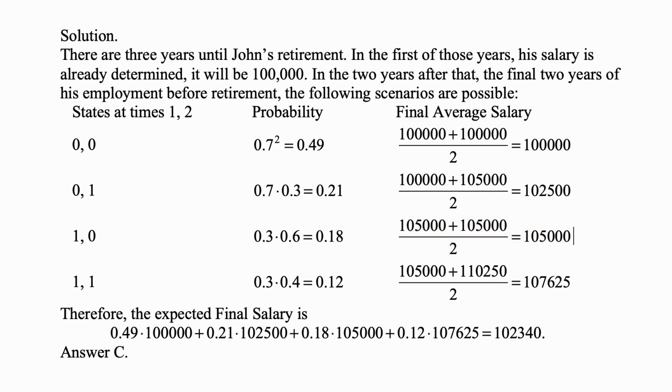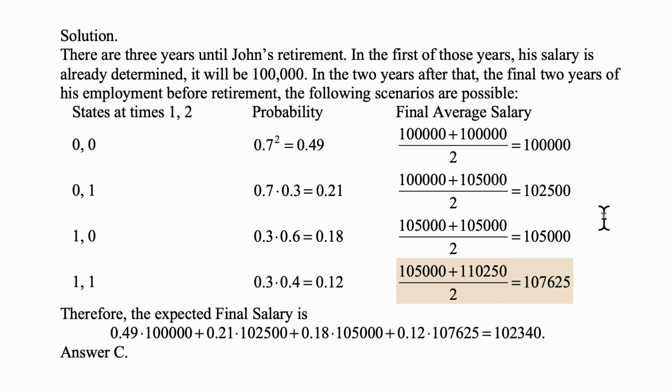And then the fourth possible state is 1-1, which means 5% raise followed by 5% raise. The probability of that is 0.3 times 0.4, 0.12. And his final average salary will be 105,000 from the first year, and then 110,250 from the second year averaged, and that gives us 107,625.